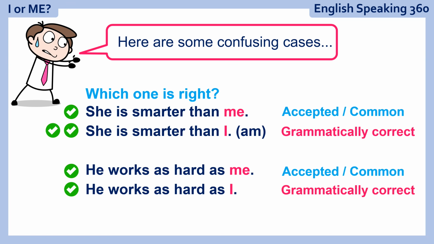But the second one is grammatically correct because the sentence is, he works as hard as I do. So he works as hard as I do work, or as I work. So that's the issue. The subject of the verb do is I do. And that's why you should use I, and that is the best answer.